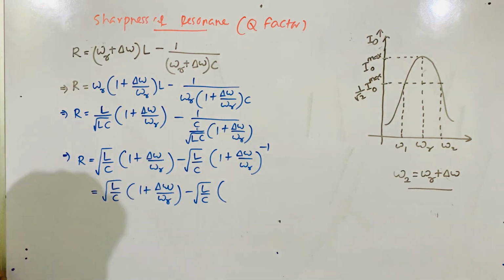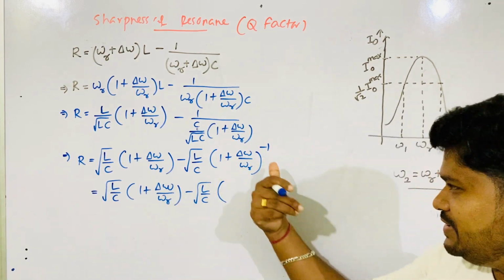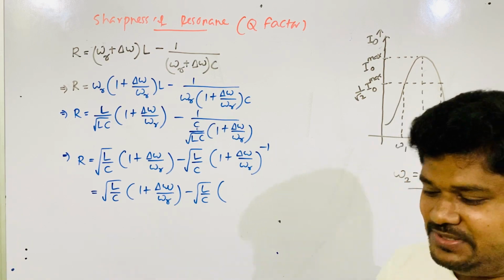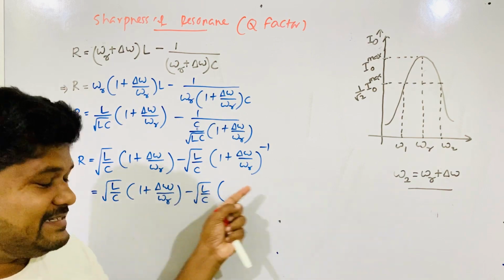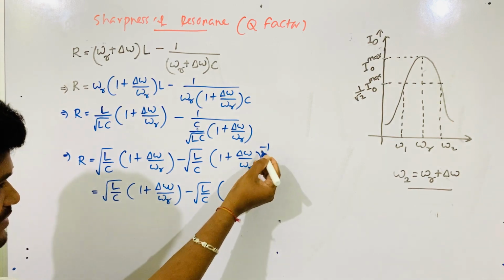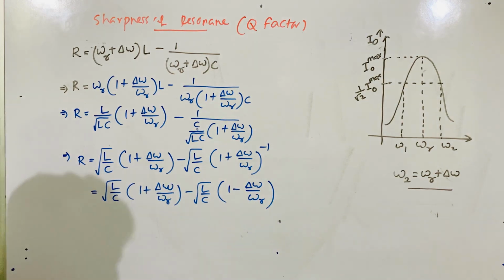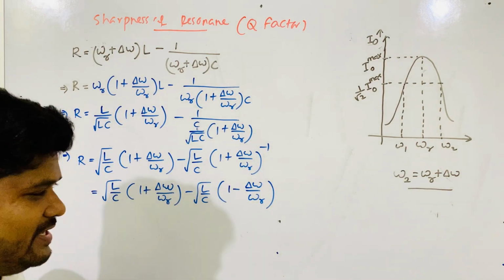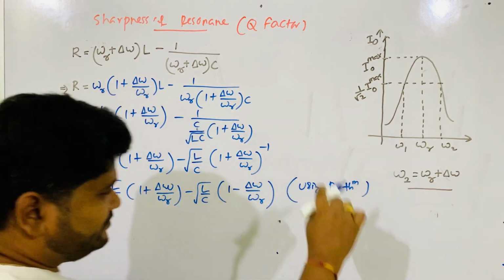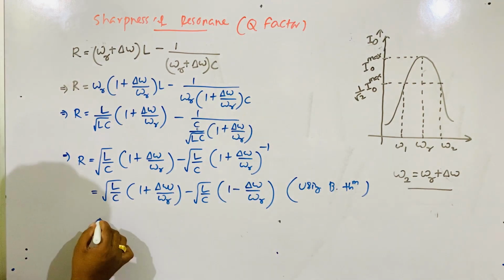Here what we do, generally what we always do in physics, minus 1 power we find. How? Using which theorem? That you know? Binomial theorem. We will use binomial theorem, and neglecting higher order terms, what you do in physics when you use the binomial theorem is that the power is multiplied in the second term. That power is multiplied in the second term. Then automatically binomial theorem is used. You will write using binomial theorem, and neglecting the higher order terms as del omega very less than omega r. You can write it there, no problem.